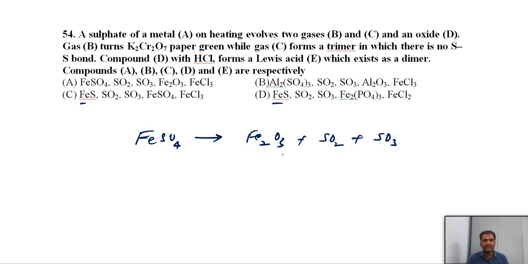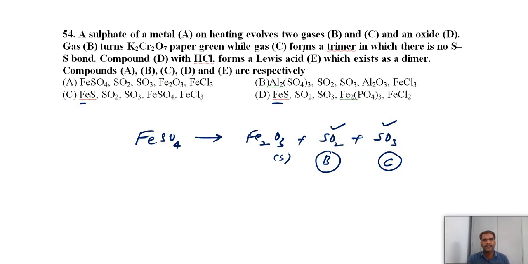Here Fe2O3 is oxide, solid. And one is the sulfur dioxide, one is the sulfur trioxide. Further here, gas B turns potassium dichromate paper green. Means potassium dichromate is oxidizing agent. So one of these two gas should act as a reducing agent. What is the reducing agent? Sulfur dioxide can act as a reducing agent. So the gas B should be the sulfur dioxide and gas C should be the sulfur trioxide.